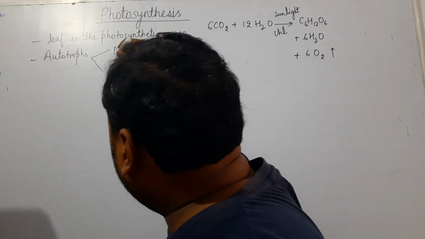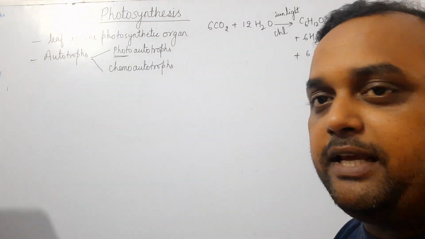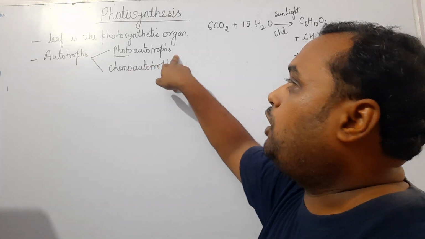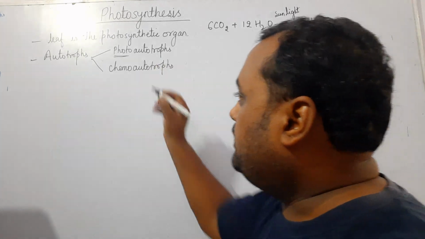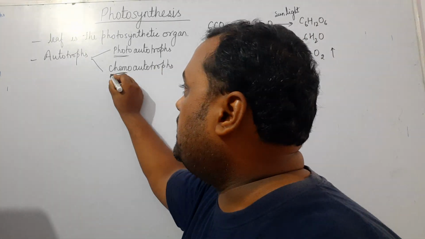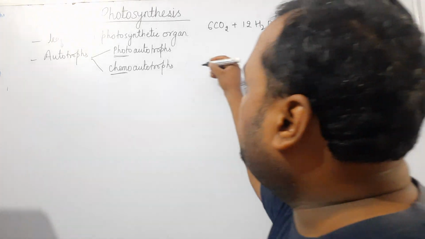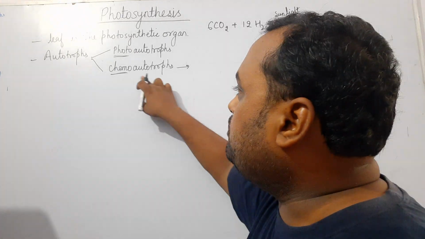now photo means light. So in the presence of the sunlight, when the plant cell makes its own food, then this is called photoautotrophs. But some organisms use chemo, meaning inorganic material. So with the help of inorganic material, which prepares their own food, then it is known as chemoautotrophs.